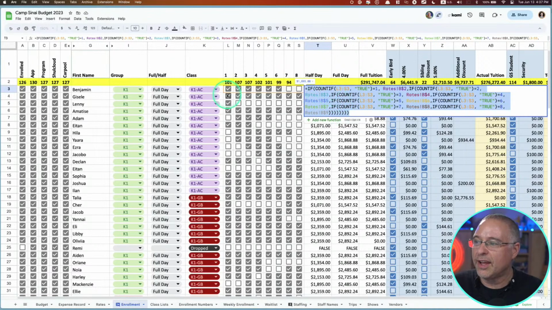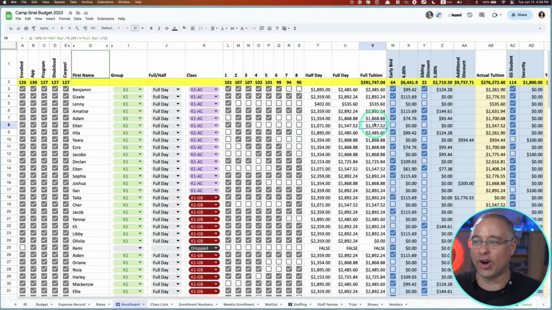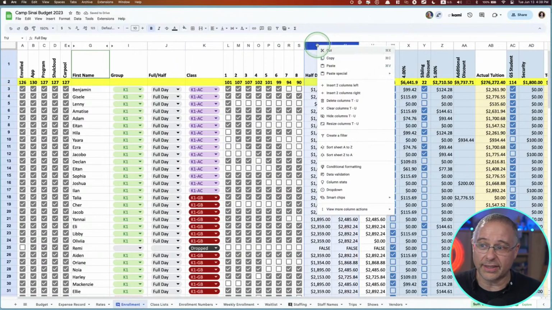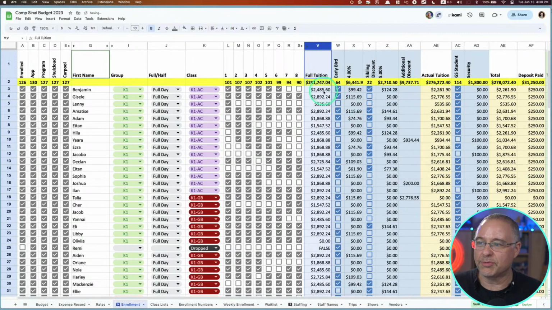So if 1 week is chosen, what's the rate? If 2 weeks are chosen, if 8 weeks are chosen, what are the rates? It asks all those questions. It puts those numbers in here. These change based on how many weeks are chosen. And then this one, which is the only one I want to look at because I want it to tell me, are they half day or full day? This one gives me the answer I'm looking for. And then again, these can reduce that. Or adjust that, I should say.